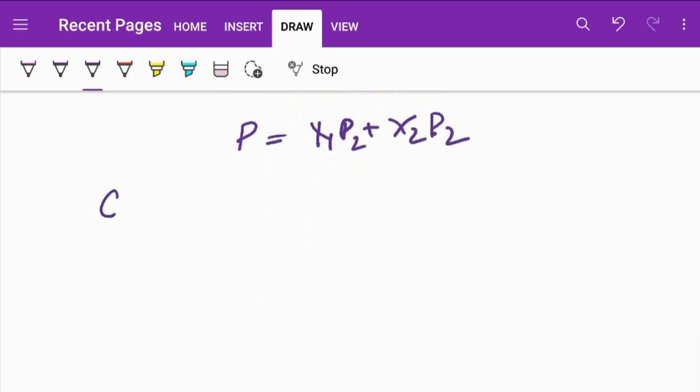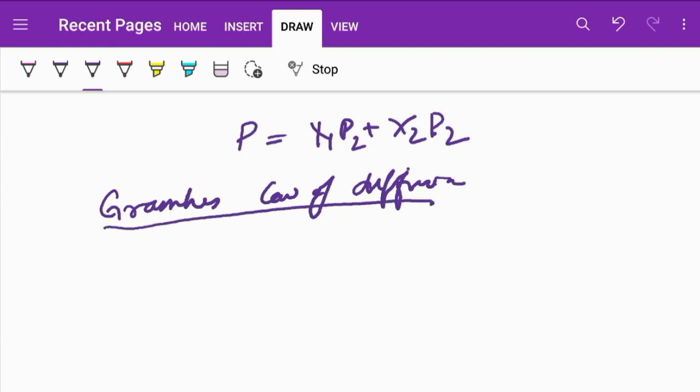Second we have is Graham's law of diffusion. Now since the definition itself states it's related to diffusion, so diffusion is related to density. Okay, it's related to density. So what happens is that in this equation we will be needing three things.